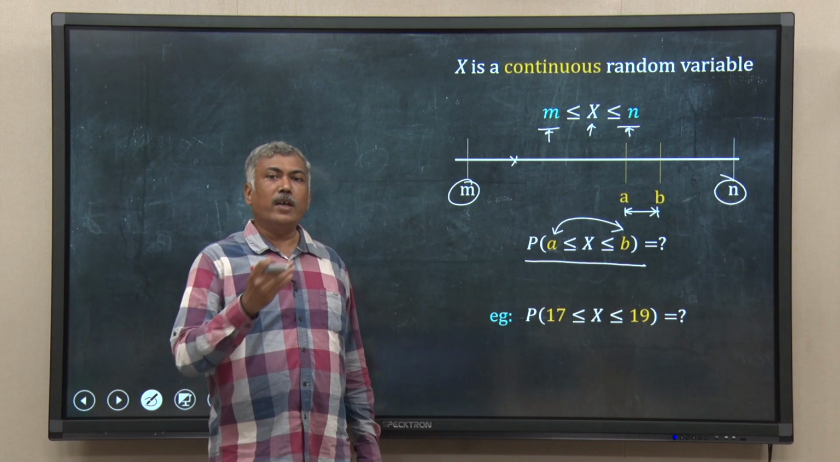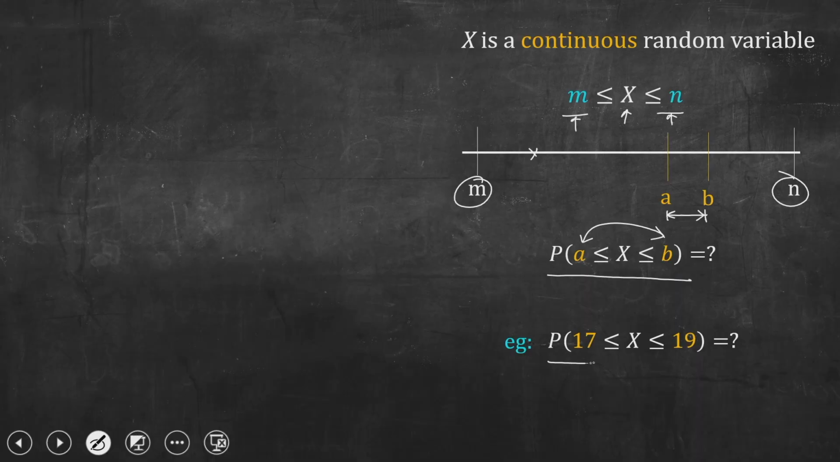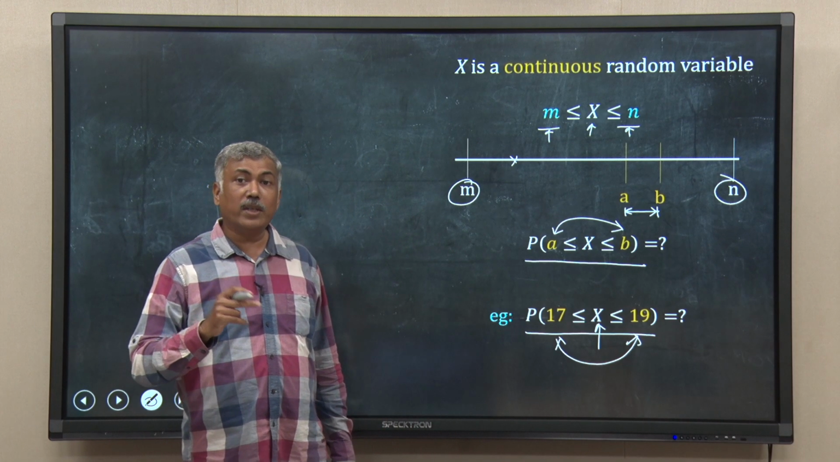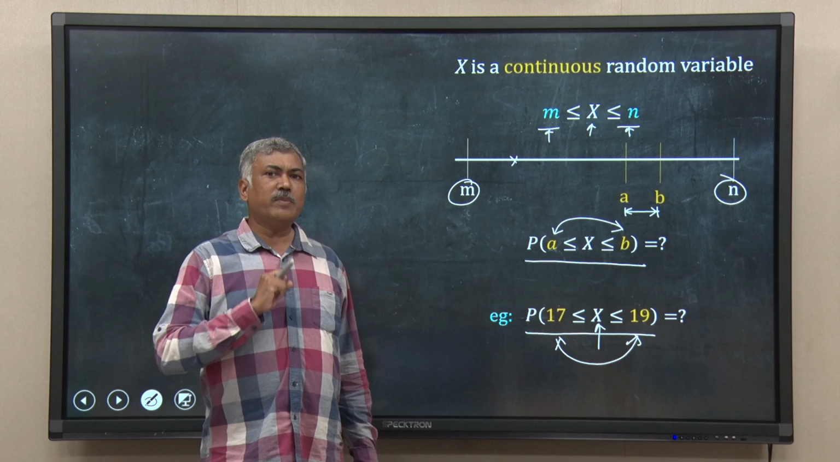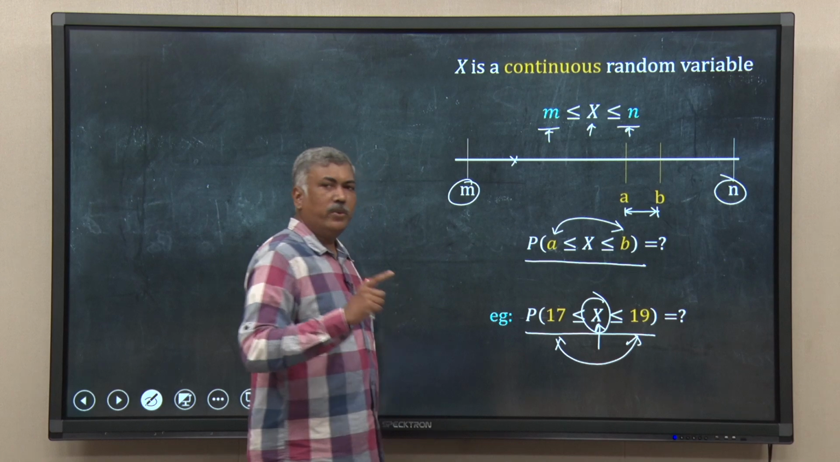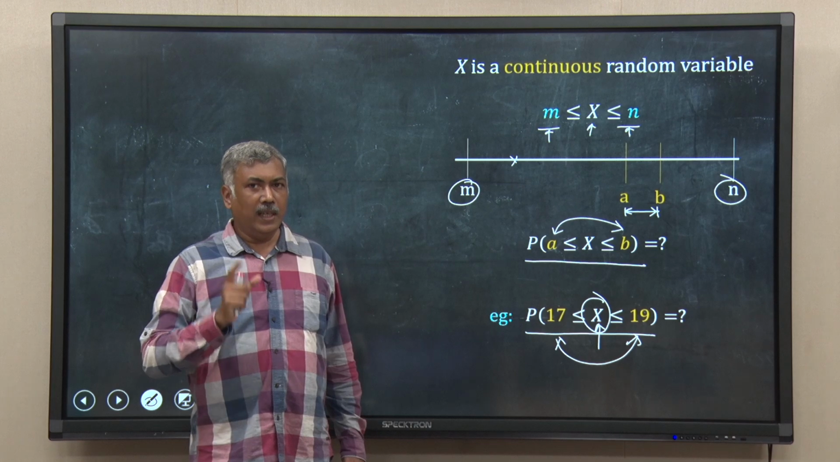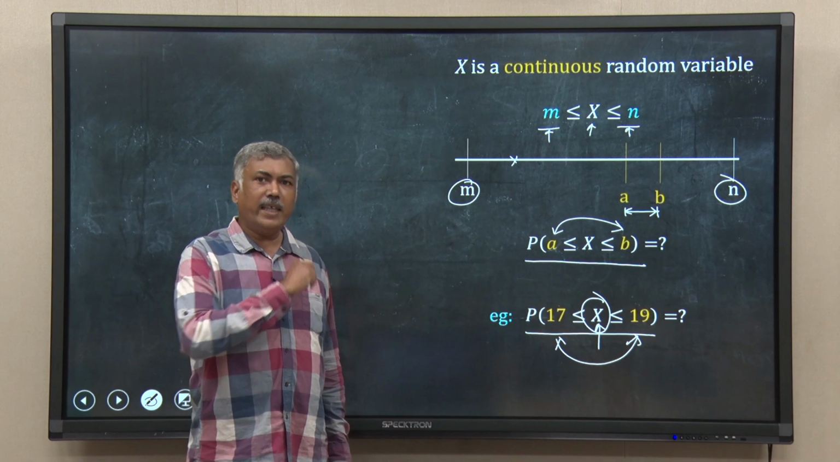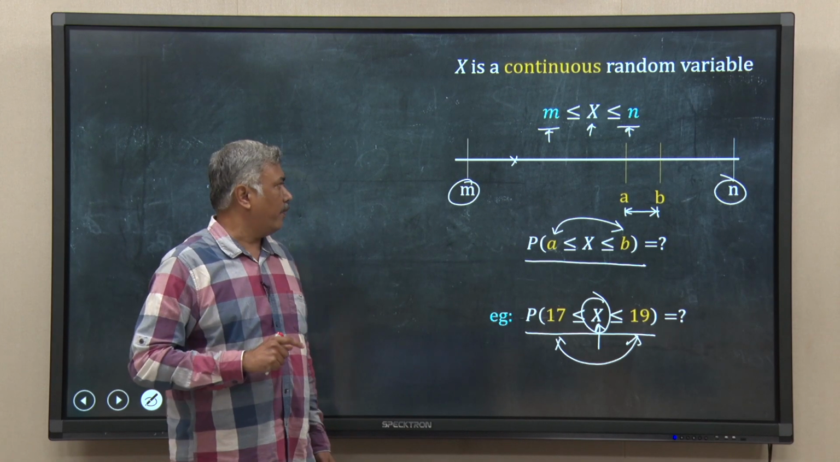For example, if I go back to that children's weight problem, I am asking you now to calculate the probability that the weight lies between 17 and 19. In the previous question, I asked you what is the probability that x equal to 16. That does not make sense. Now, I have changed my question. I am asking, give me the probability that x will lie in an interval from 17 to 19. That makes sense. And to calculate the answer for this question, I have to use the probability density function, PDF.